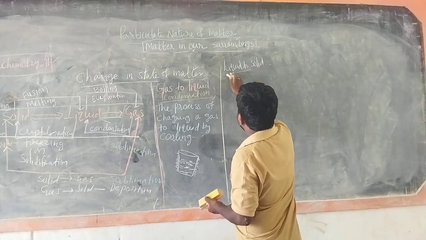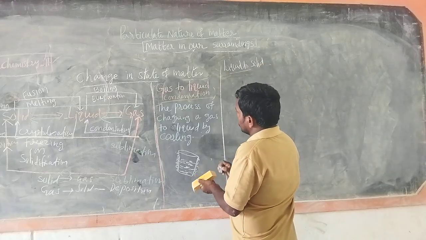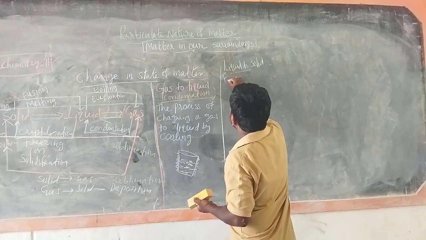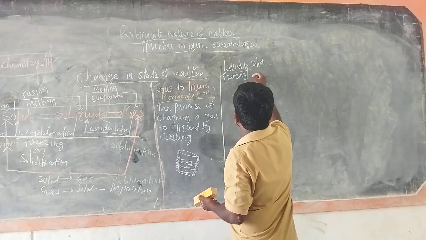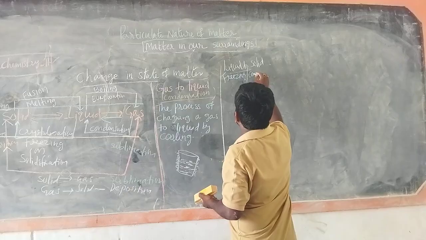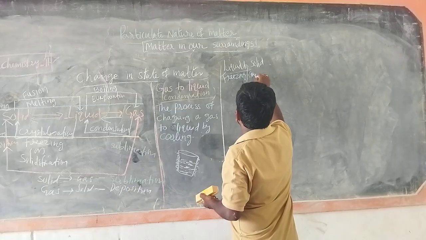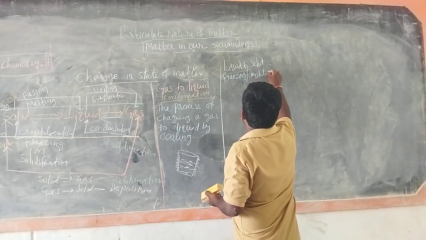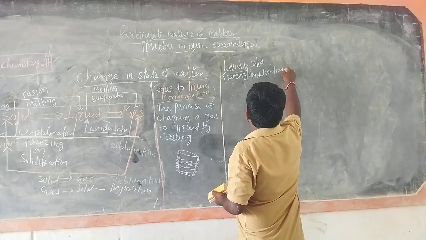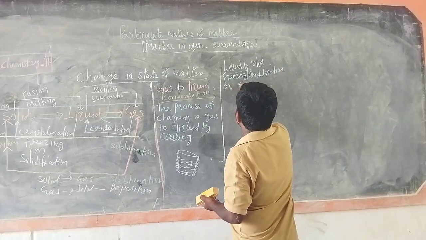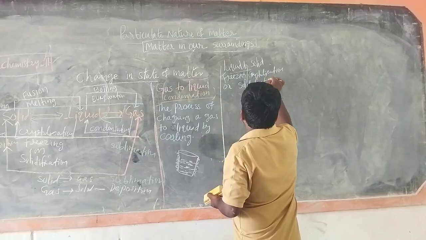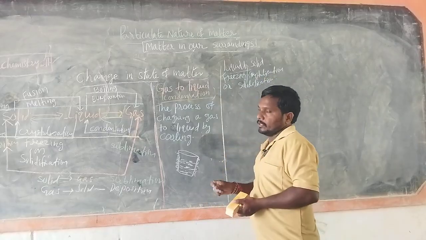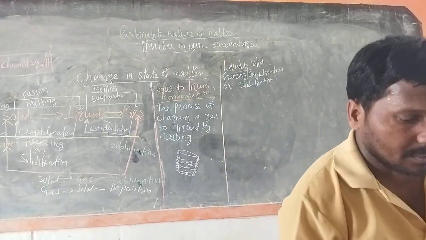Liquid to solid, we can call freezing, crystallization or solidification.